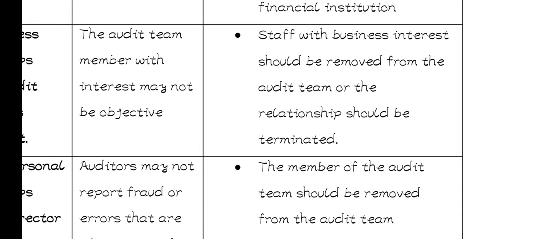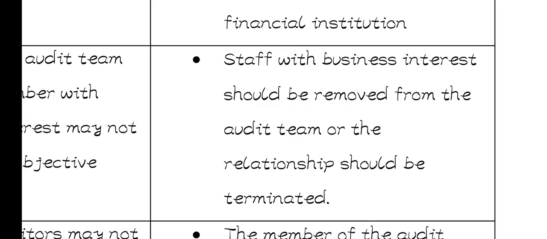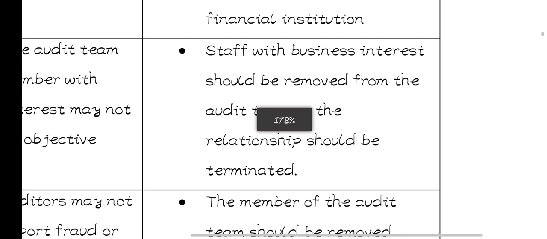So the safeguard is that staff with business interests should be removed from the audit team or the relationship should be terminated. So you either remove that person that has a close relationship with a client, or you terminate the relationship between those two.